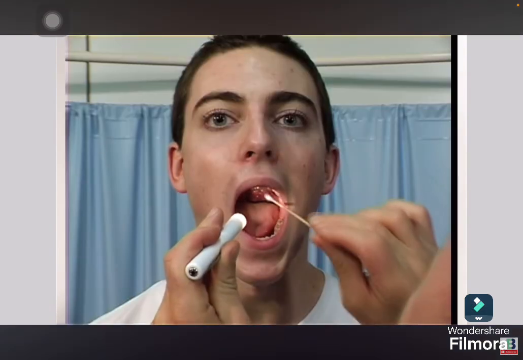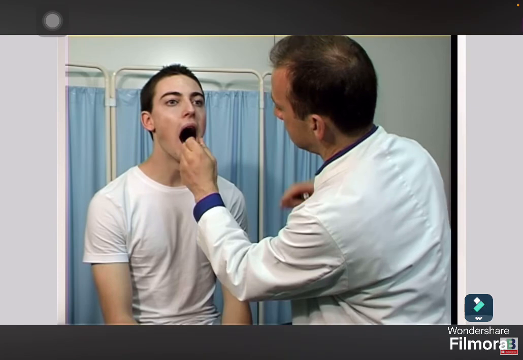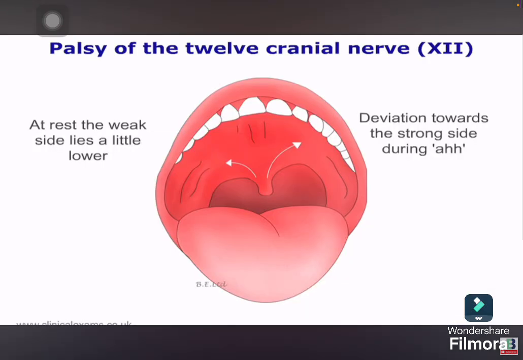Now test for a gag reflex. With an orange stick, touch each side of the posterior pharyngeal wall just behind the pillars of the fauces. If you haven't got clear access, then depress the tongue with a wooden spatula. Observe the elevation of the uvula and the fauces. Do they elevate at all, and do they rise symmetrically?